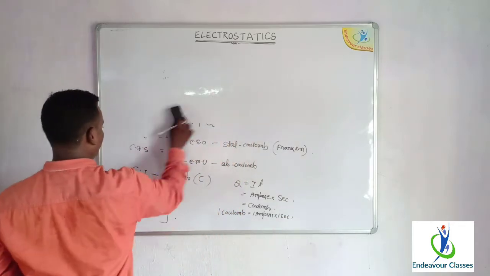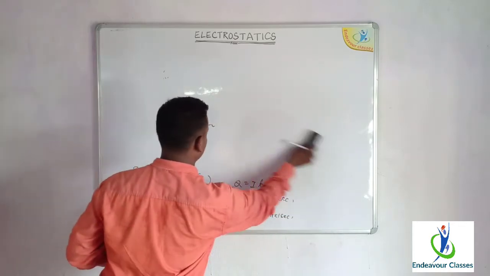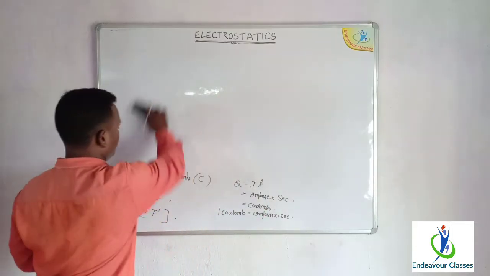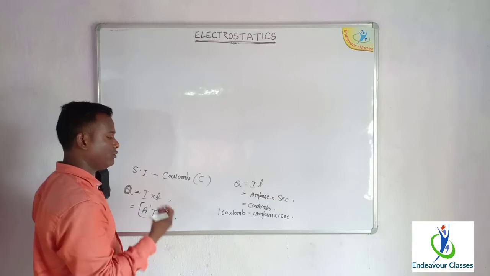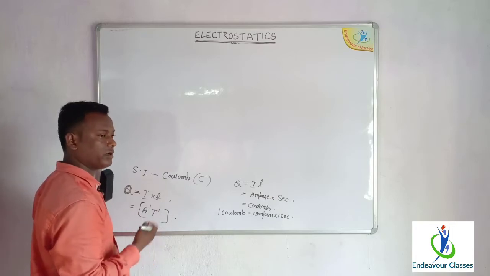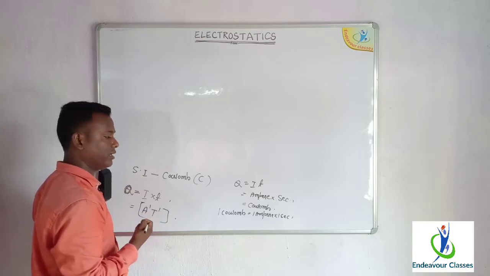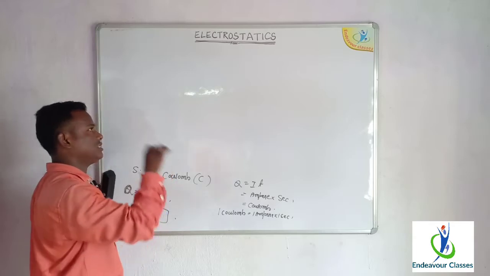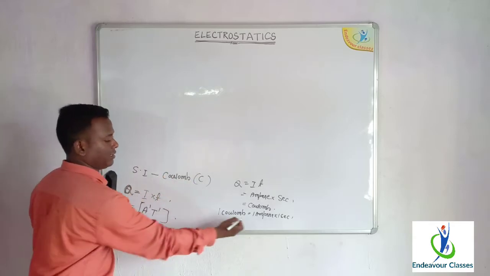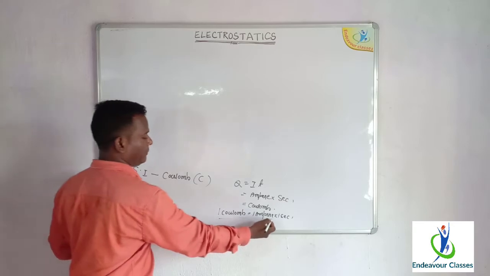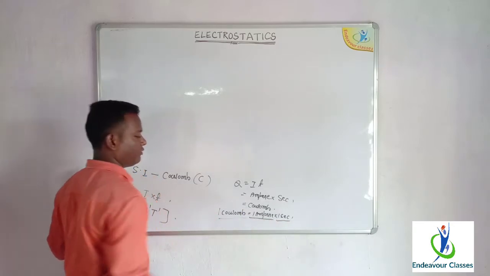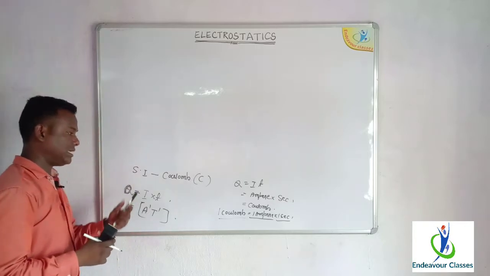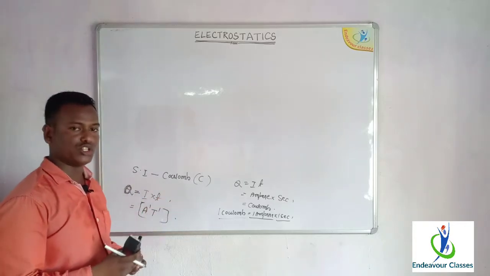So from this we can define 1 coulomb of charge. You see, the charge is said to be 1 coulomb when 1 ampere of current flows through the conductor for 1 second. That means the charge flowing through a conductor is said to be 1 coulomb when 1 ampere of electric current flows through the conductor for 1 second. So these were the units of charge.